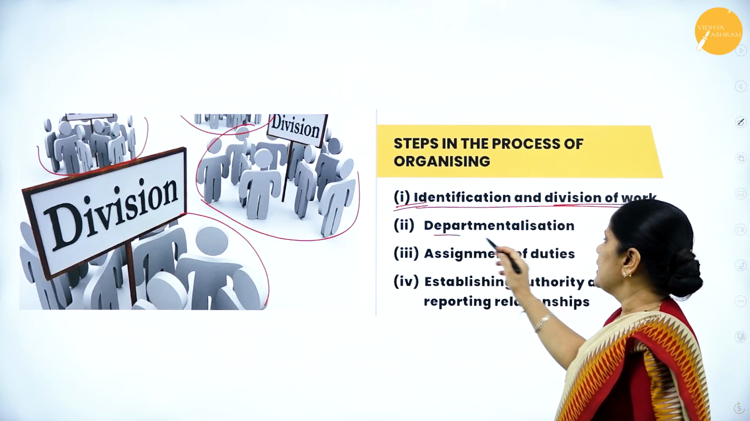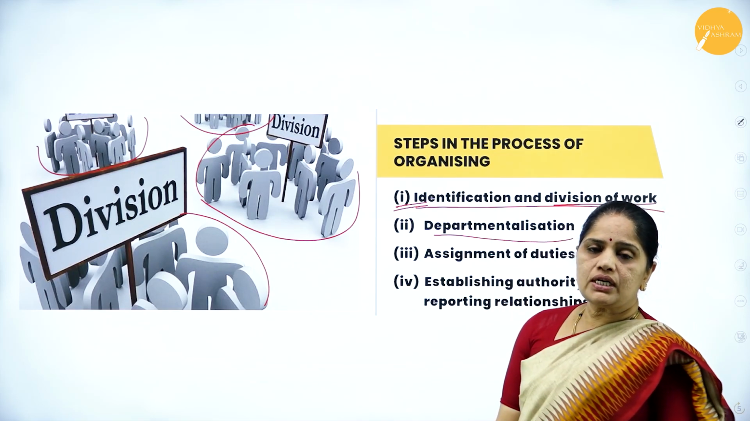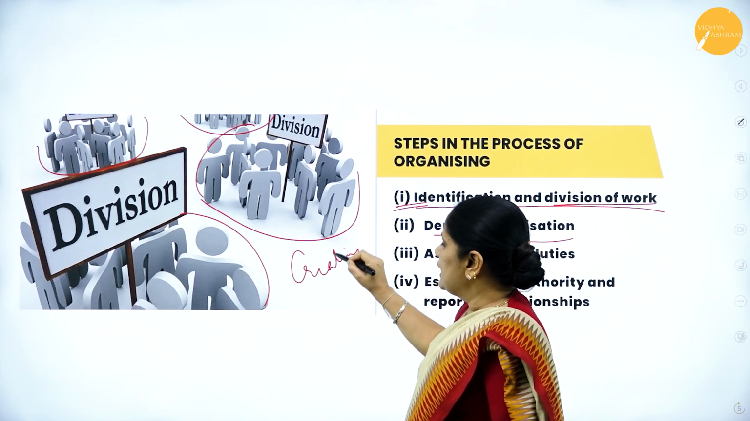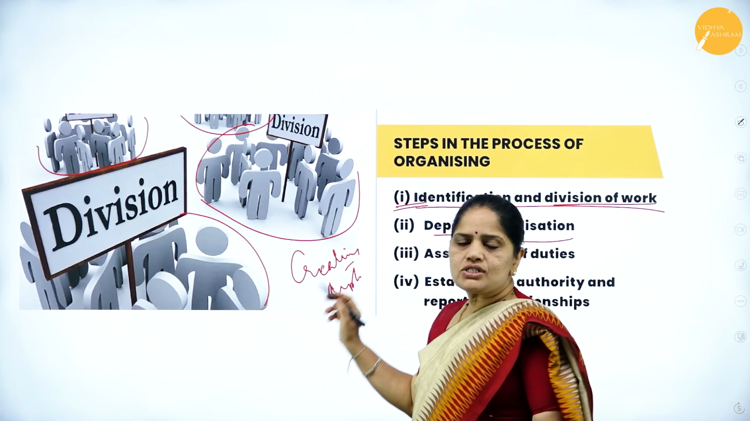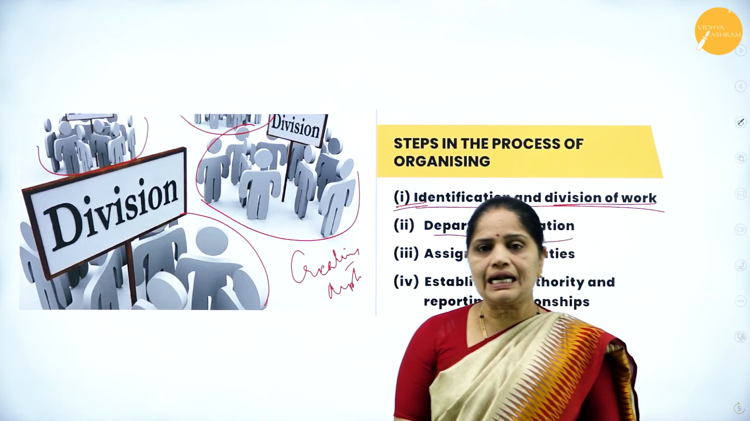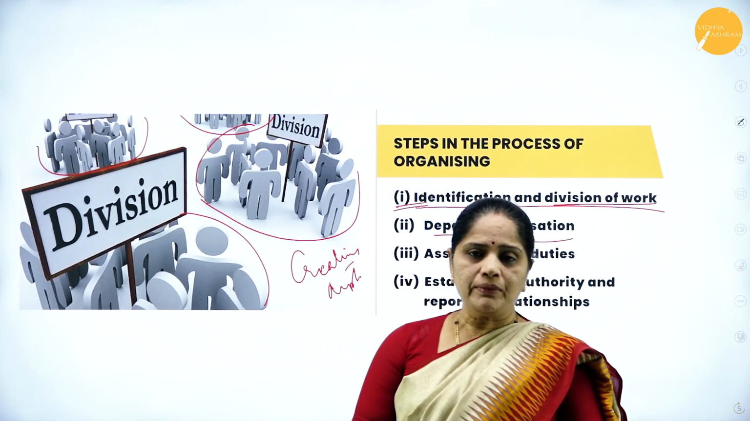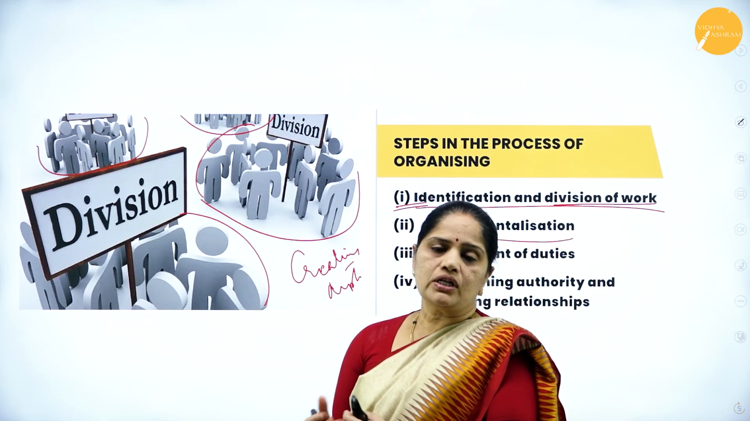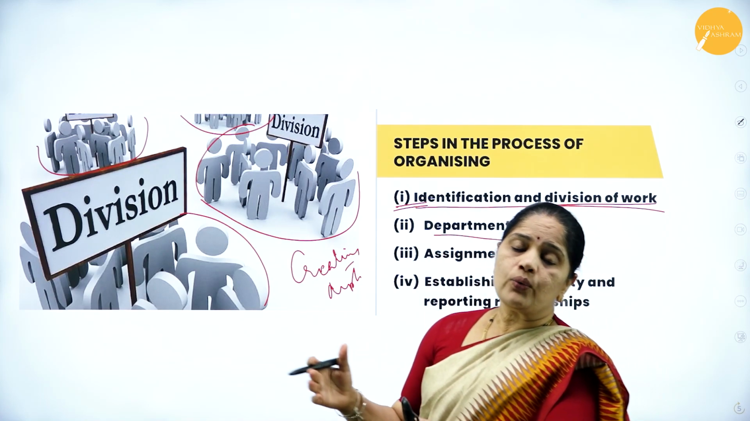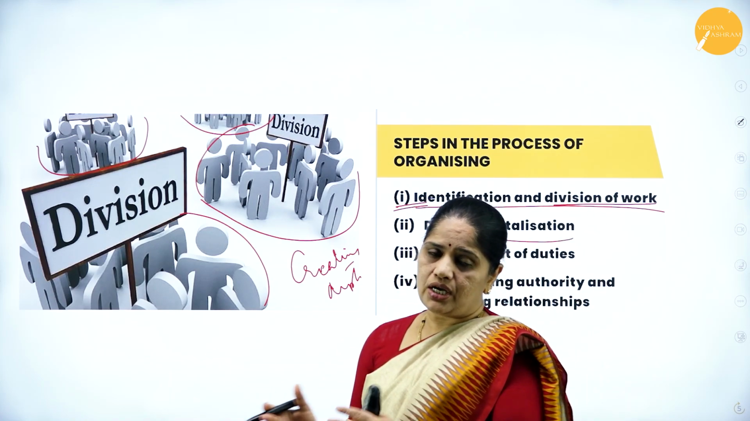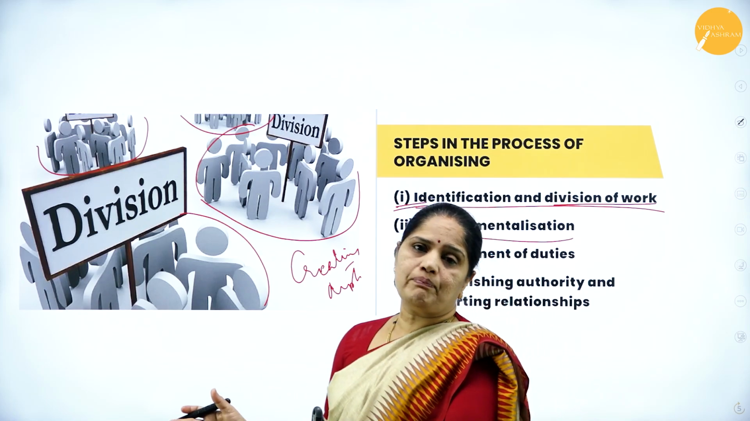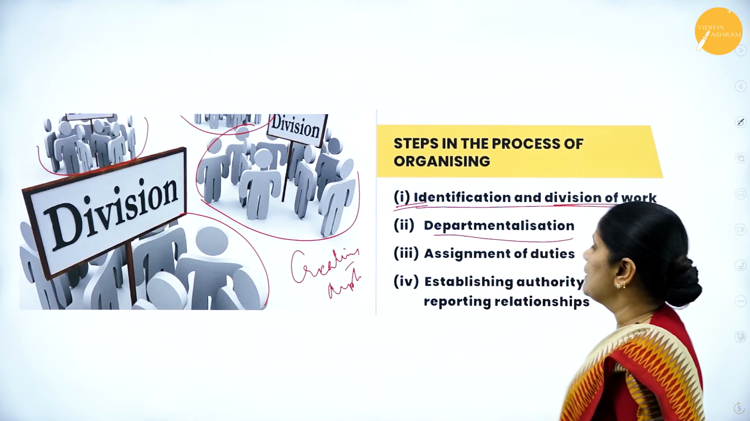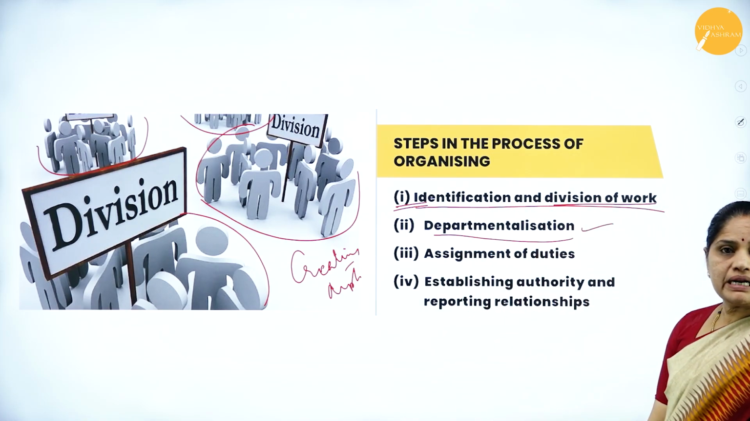Then the second one is departmentalization. Departmentalization means creating the departments. Either it is based on the jobs or on the basis of the product lines. So if it is based on the job, you create a department. So we have the purchase department, sales department, the HR department, the marketing department, etc. In this way, you create departments, and this process of creating departments we call departmentalization.